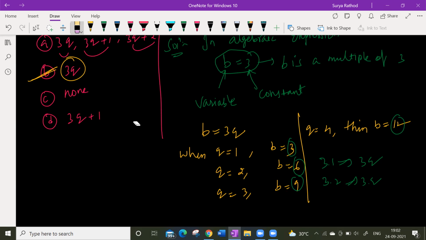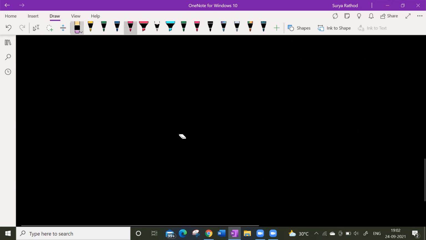Sir, in Google I have checked, and option A came as the answer, sir. You checked with Google, so option A is the answer. Yes, sir. Then that's why I got confused. Look at the Euclid lemma rule as well. Let us check it out.